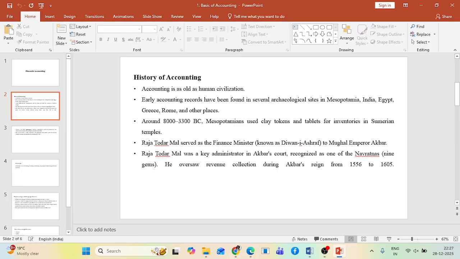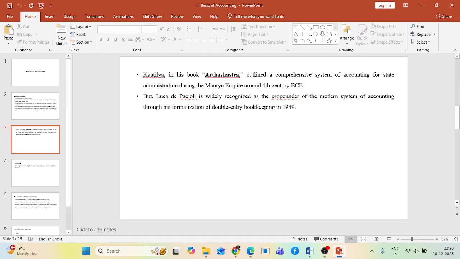Who gave a proper way of recording the transaction is Luca Pacioli, and that is why he is known as the father of modern accounting. He described the double entry system of accounting, which we follow nowadays. We'll see what the double entry system of accounting is in our subsequent classes. Luca Pacioli described the double entry system in his published work in 1494, and that became the basis of modern accounting practices.